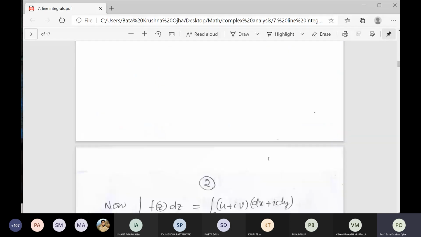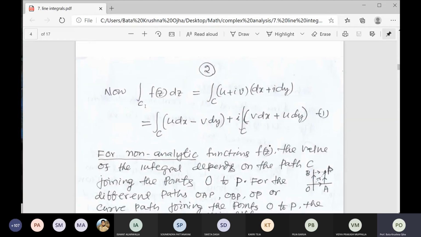Now, for the integral of f of z dz over the curve C, we can write f of z is equal to u plus iv, dz is equal to dx plus i dy. So please do it. Write f of z is equal to u plus iv, dz is equal to dx plus i dy, and simplify, equating real and imaginary parts. You do it. Everybody should do it, and see whether equation 1 will come or not.